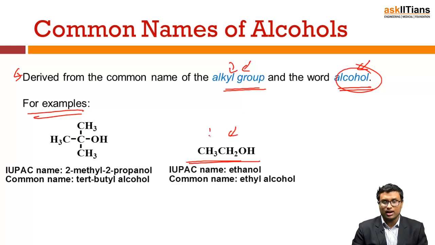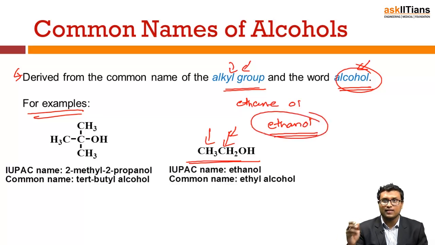First let's start with the basic thing. This is nothing but CH3CH2OH. What is this? This is nothing but ethane, and you know that you have to replace the E with OL, so it will be ethanol. The first thing is you have to understand the name of the given carbon chain. If you remove the alcohol group here, the name of the given carbon chain is ethane.